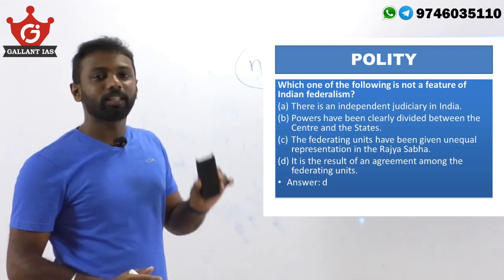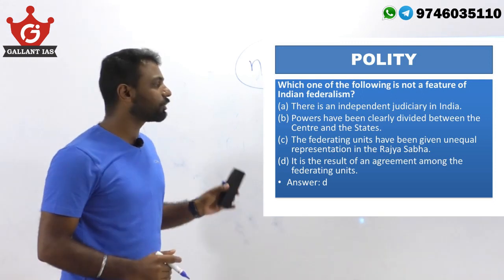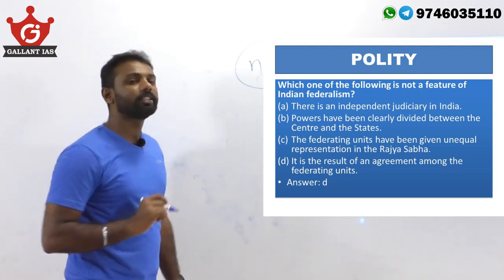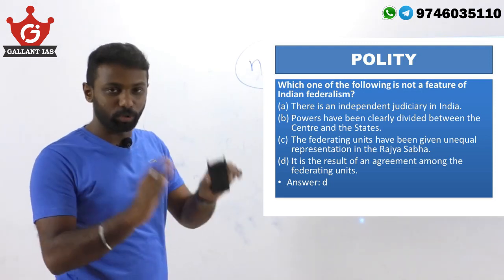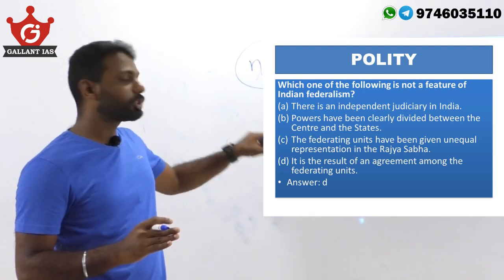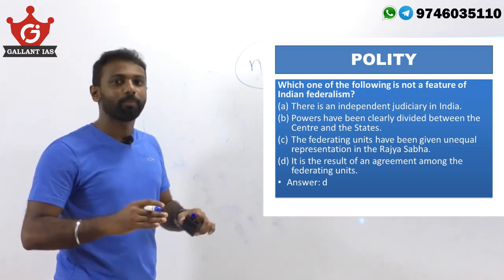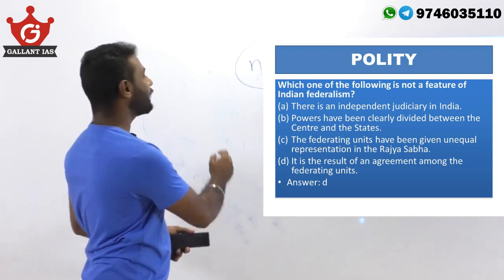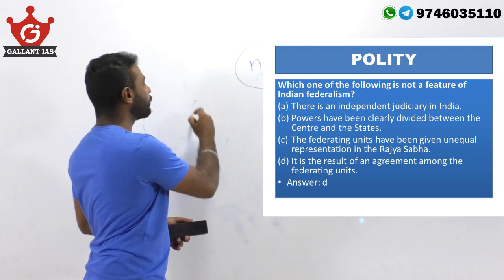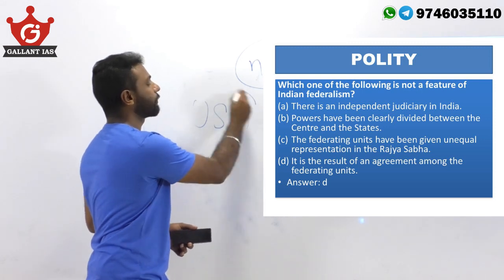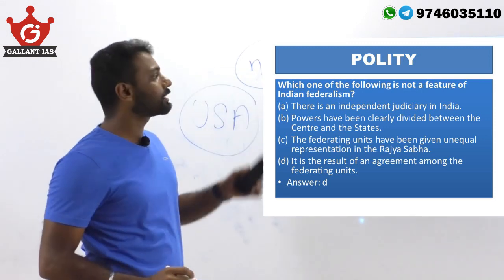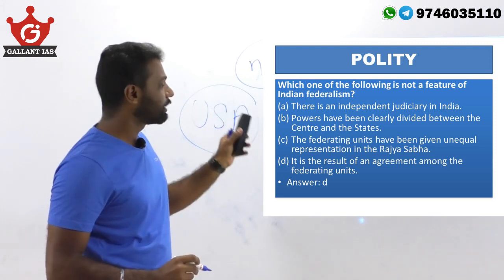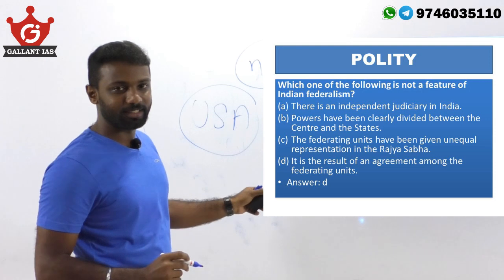Next, regarding statement D, it is a result of an agreement among the federating units. Actually, in India it is not based on agreement; the states were joined together. This statement suits American federalism, because their first states were formed, and as a result of an agreement they came together into a nation called the United States of America. Since the question asks which is not a feature of Indian federalism, statement D is the correct answer.